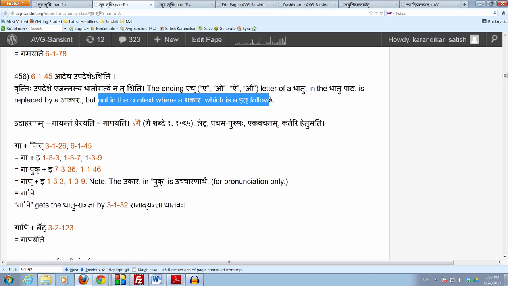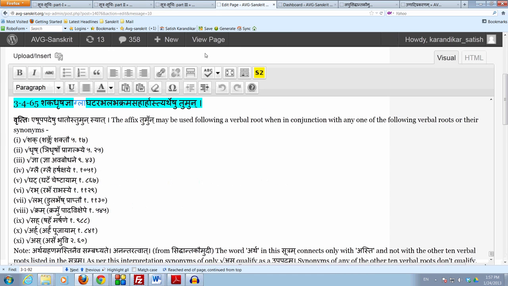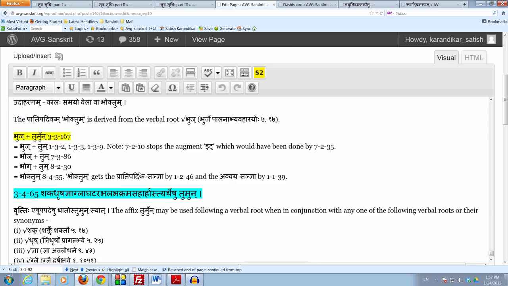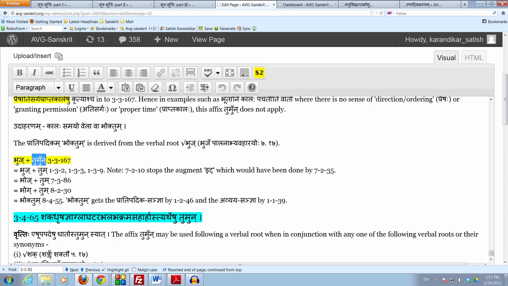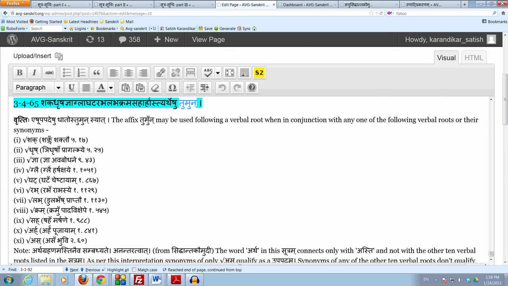Now when we add tumun, of course there's no question of any shakara as an it coming at all. So glai becomes gla by 6.1.45 adecha upadeshe shiti. So that's why in the sutram Panini has gla. But the verbal root in the dhatu patha is glai harshakshaye in the bhvadiganaha.